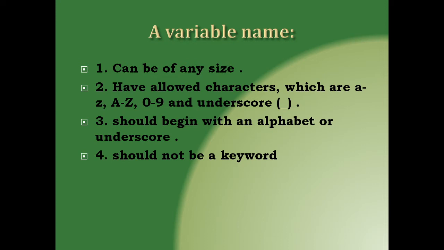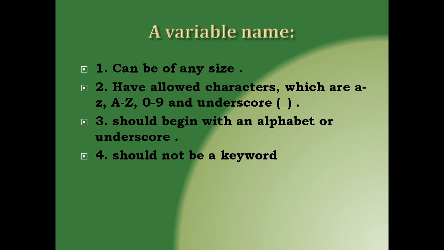But you can see in the third convention the variable name must begin with an alphabet or underscore. It should not begin with a digit. And the fourth one, it should not be a keyword. Now what is the meaning of keyword? We are going to discuss in this video.